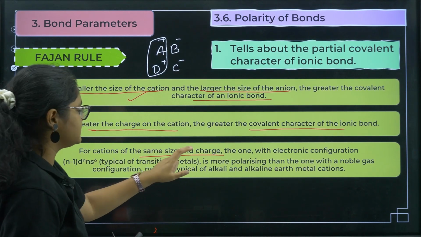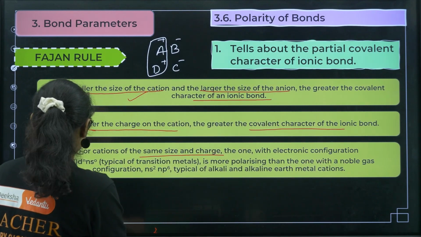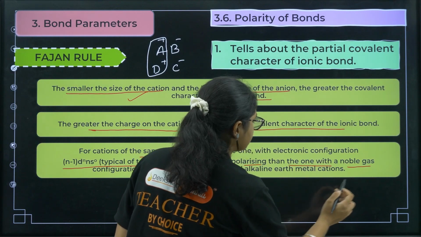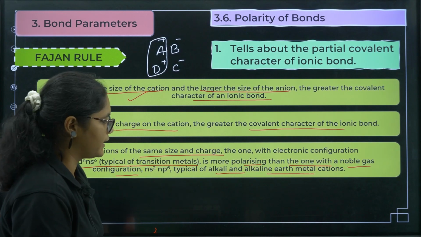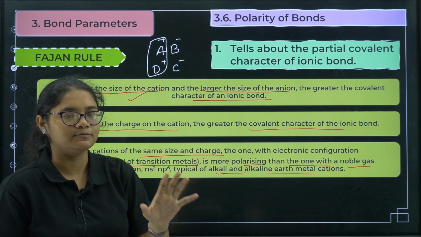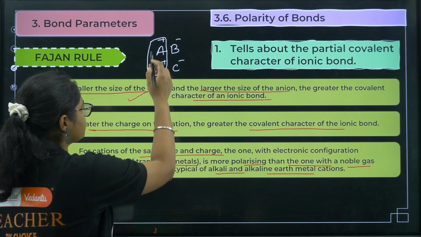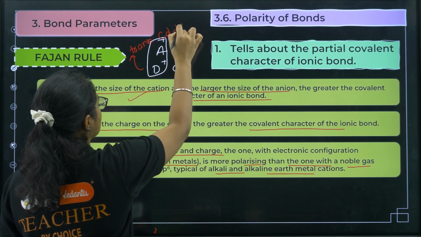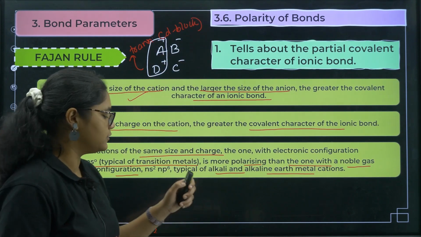For cations of the same size and charge, the one with the electronic configuration of transition metals is more polarizing than the one with a noble gas configuration typical of alkali metals and alkaline earth metal cations. So suppose A and D are both cations with the same size and same charge, how will you decide which is more covalent in nature? If any of these belongs to transition elements, that means the d block, that will be more covalent in nature. That is the third point.